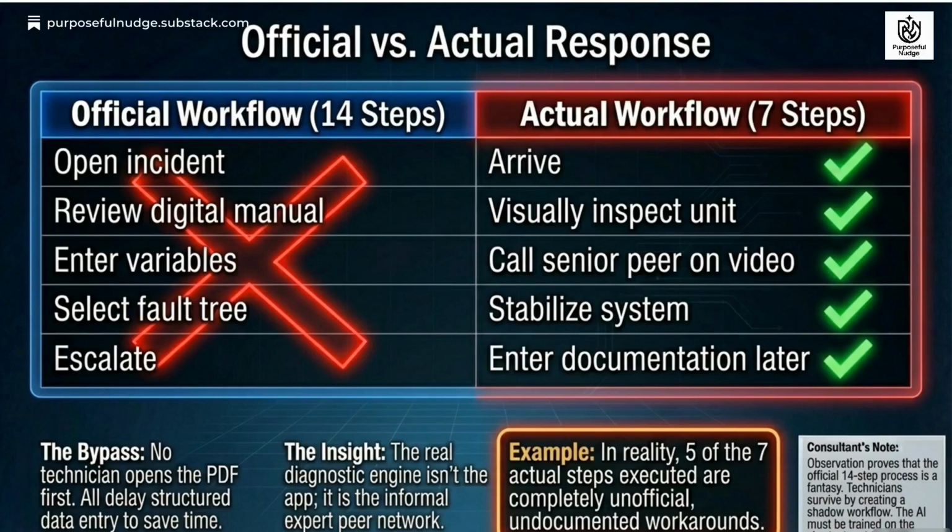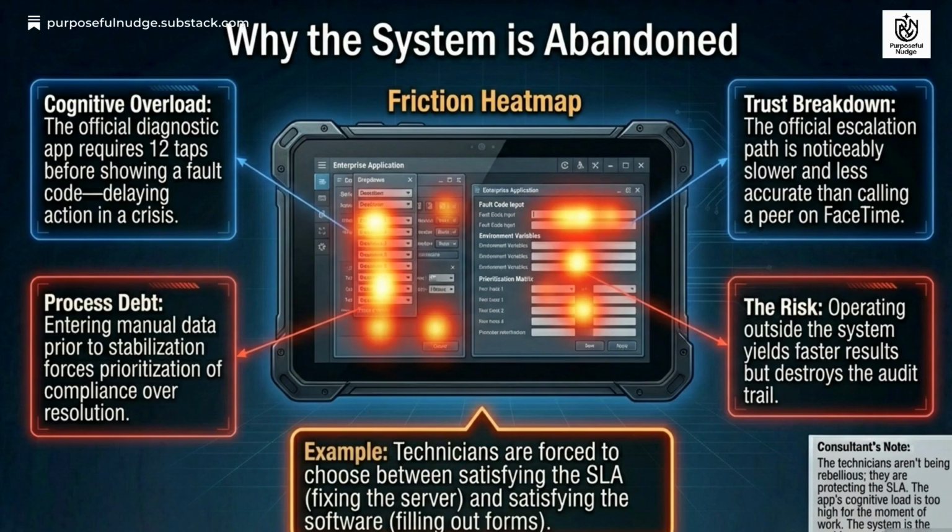Technicians skip the digital manual and structured data entry, favoring visual inspection and calling a senior peer on video. This observation shows the way the work really gets done. The system is abandoned due to cognitive overload and process debt, forcing prioritization of compliance over resolution. This friction heat map illustrates the points of greatest difficulty, leading to a trust breakdown.